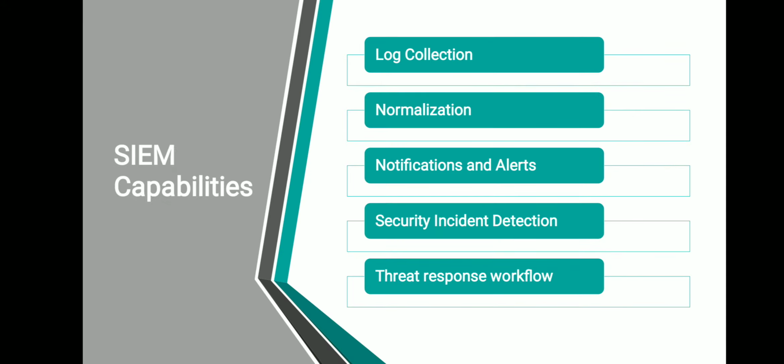From the basic core capabilities perspective, these are the five capabilities which are available in almost every product: log collection, normalization, notification and alerts, security incident detection, threat response, and workflow.